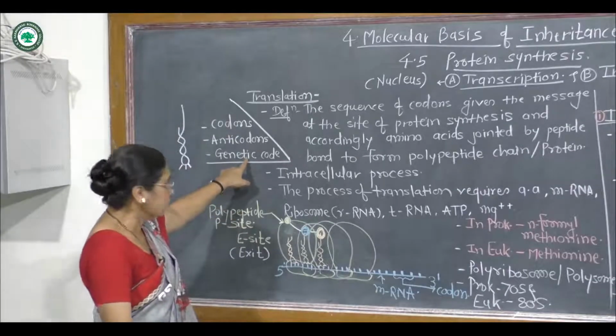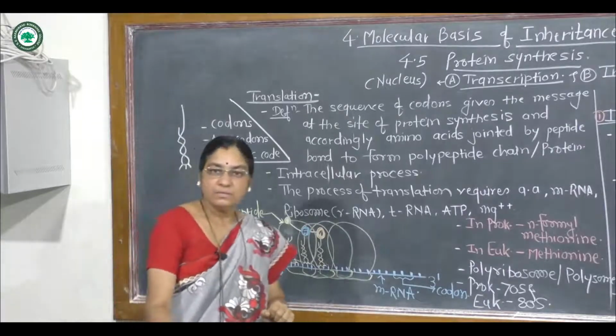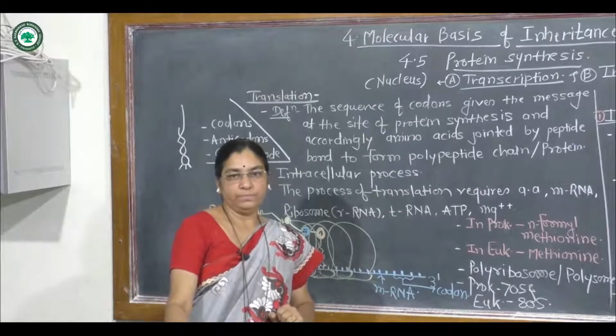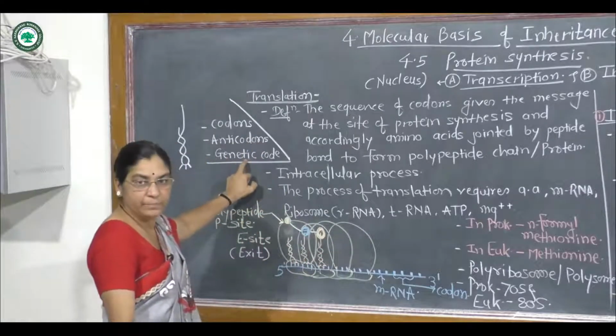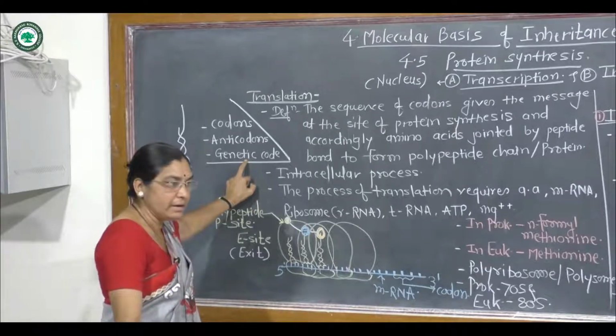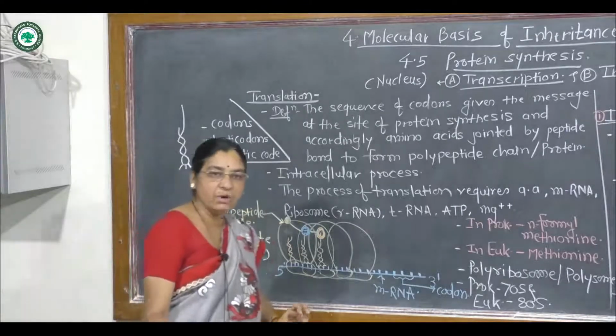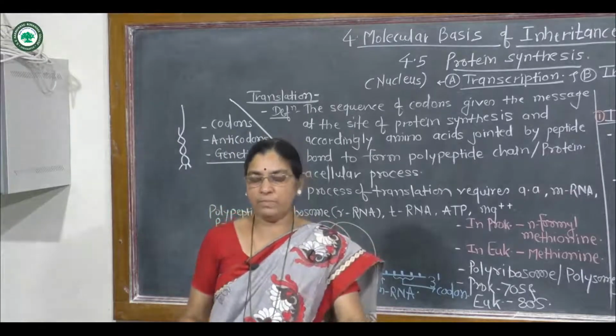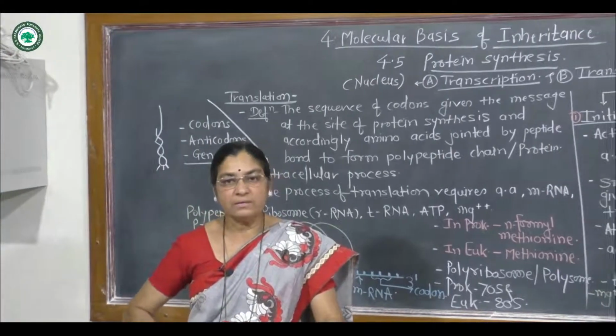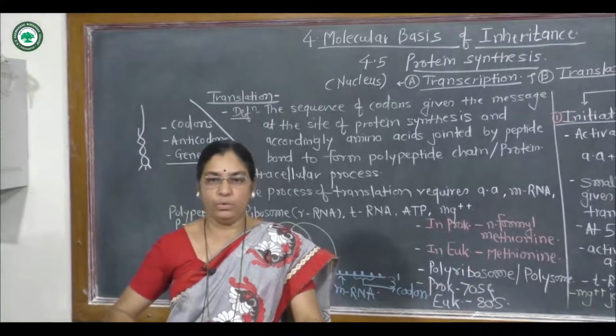The third term is the genetic code. The genetic code is related with the DNA, and the particular sequence of nitrogen bases on the DNA, that is the genetic information, is called the genetic code.